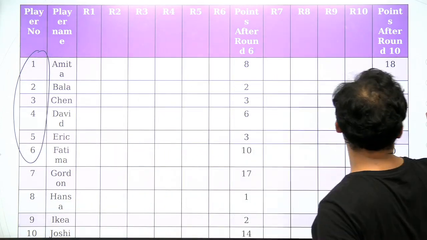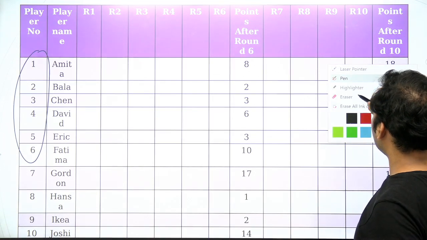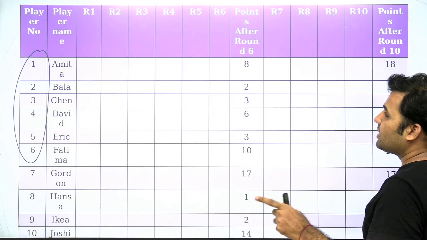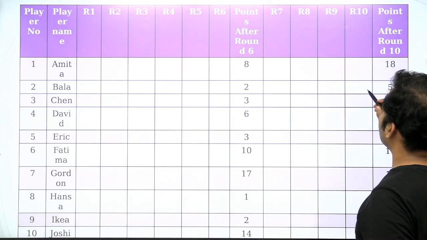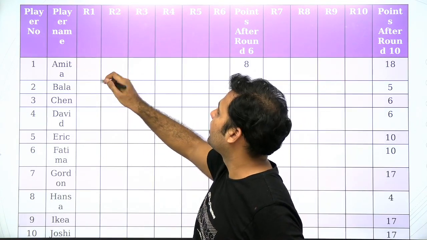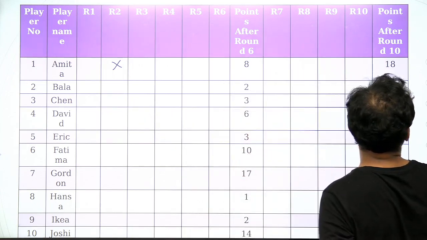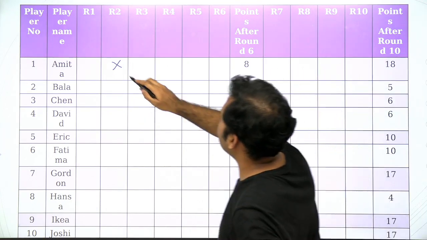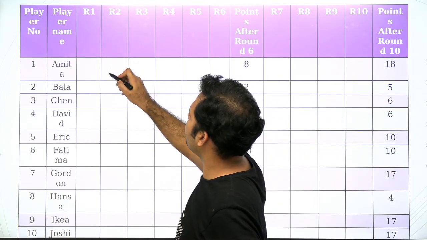So we will first decide the round number in which the players are not participating, right? So for example, we know that Amit, the player number 1, is participating in round 1, but is not participating in round number 2, right? So can I say that Amit is not playing round number 2?